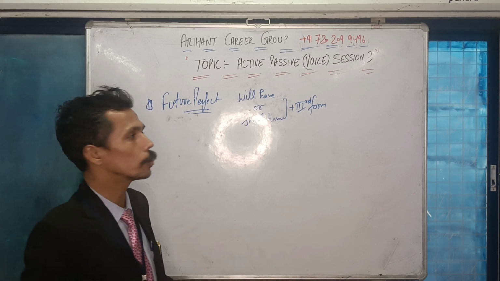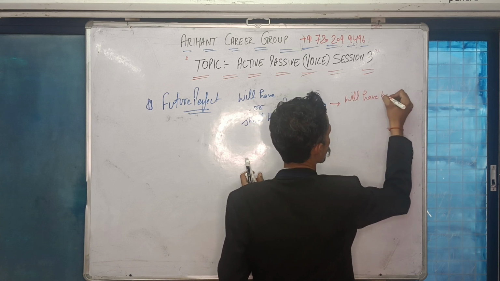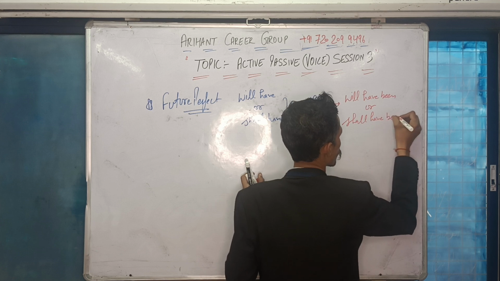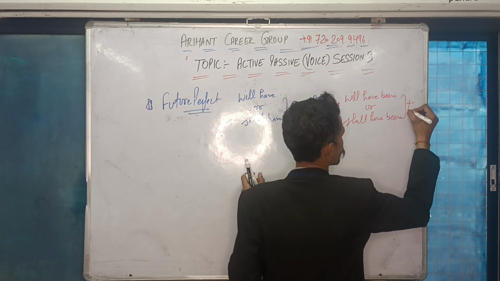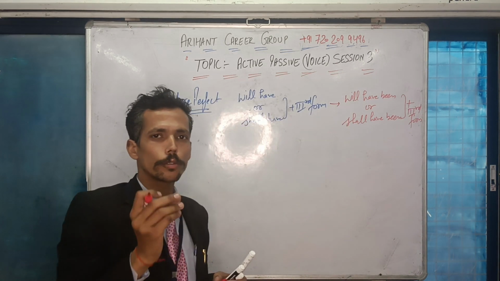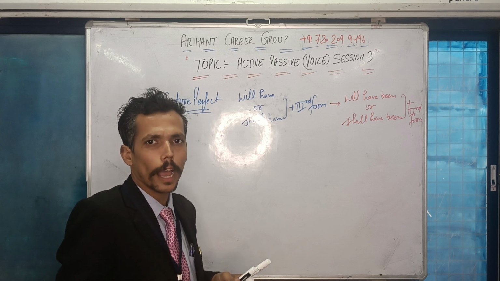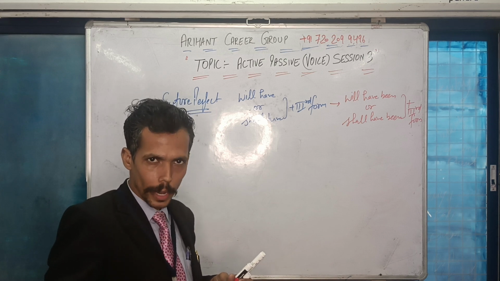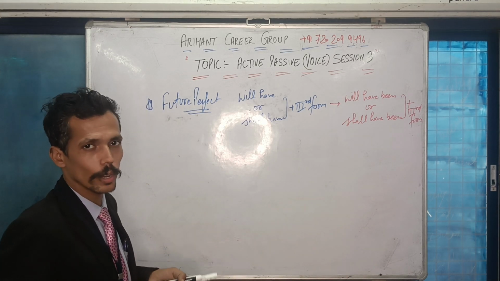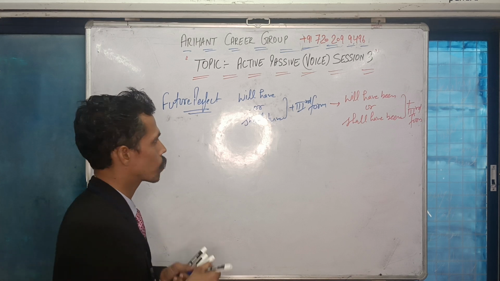In the answer, you will be using either will have been or shall have been. But please note down that you will be using only third form. So that means third form is already given. Just you are keeping been. You are writing been there. In case of will have, you are making it will have been, or you are making it shall have been. Now let us start the discussion. If you are given such questions in an examination, how will you answer such questions?